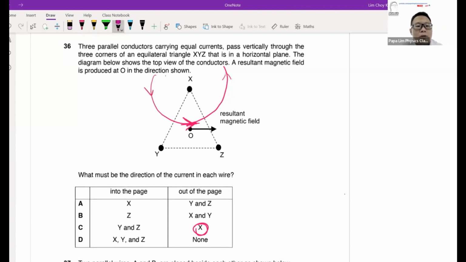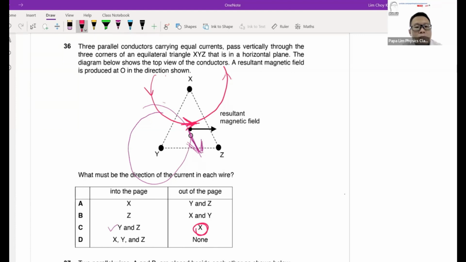Then after that, you have the magnetic field line of Y. The current going through Y is into the page. So if you use the Maxwell right-hand grip rule, you will find that the magnetic field line going through Y looks like this. Between the current direction, the field direction will be maybe bottom right in this direction.